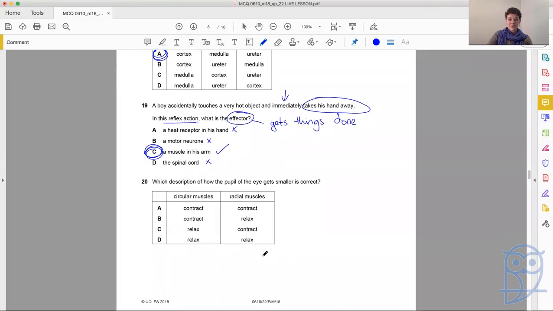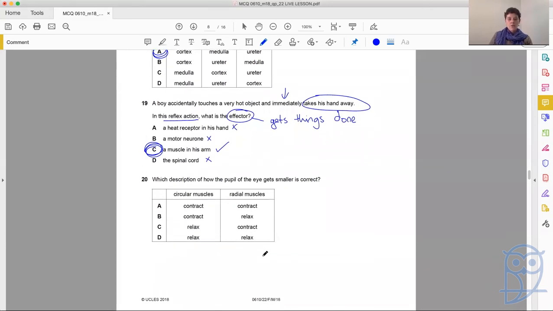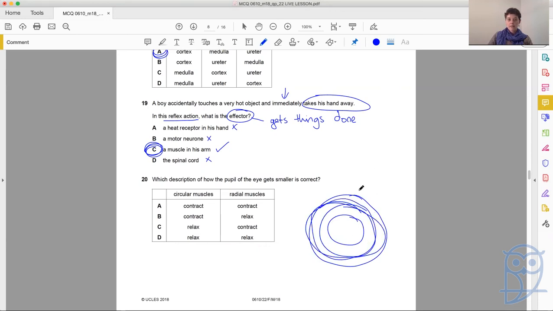Our last question for today, question 20. Which description of how the pupil of the eye gets smaller is correct? So we've got the circular muscles and the radial muscles. So remember, if we look at the pupil of the eye, well, the iris, we've got muscles going round like this, okay? Those are your circular muscles. And you've got other muscles like this, radiating out. Those are your radial muscles.